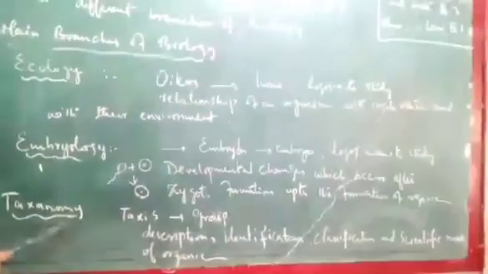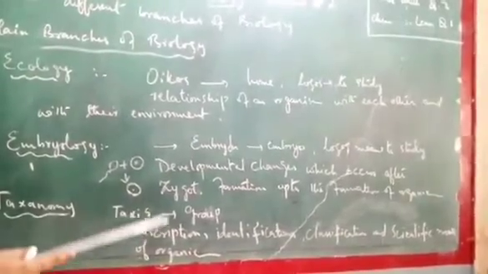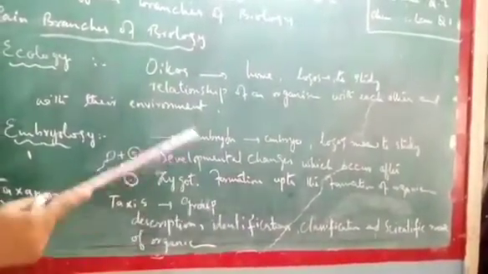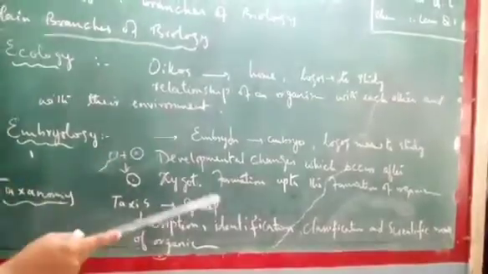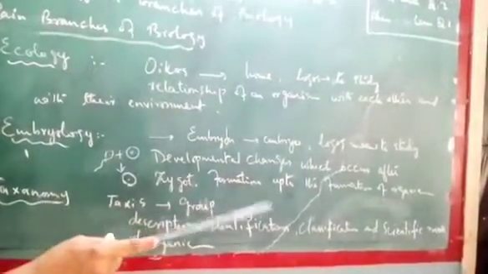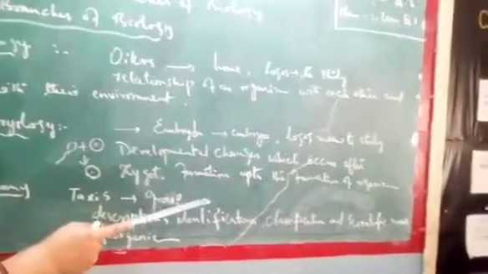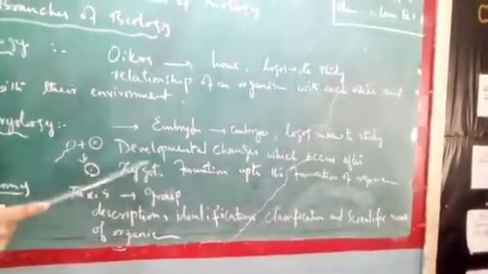Next is number 8, taxonomy. Taxis means grouping. It is the study of grouping of organisms. You might know that every organism is given a different scientific name. Like frog: the common name is frog, but the scientific name of frog is Rana tigrina. That is the scientific name. Similarly, human being, insan, also has a scientific name, Homo sapiens.